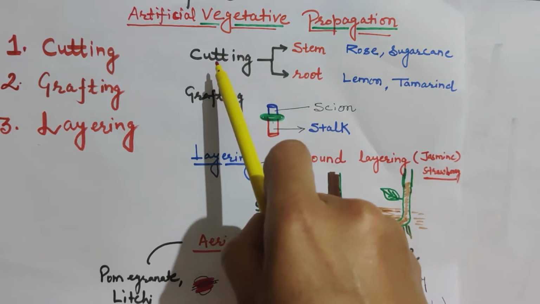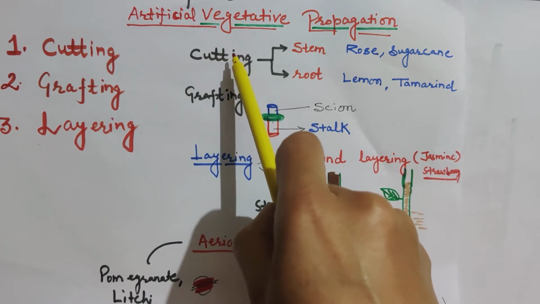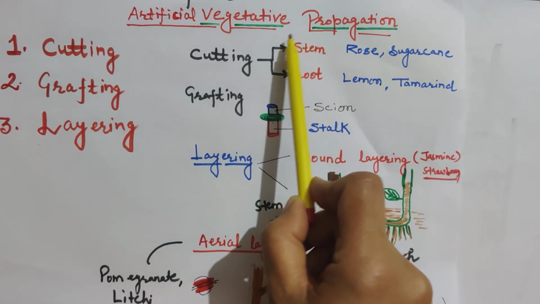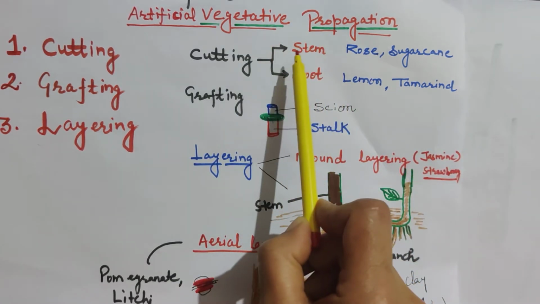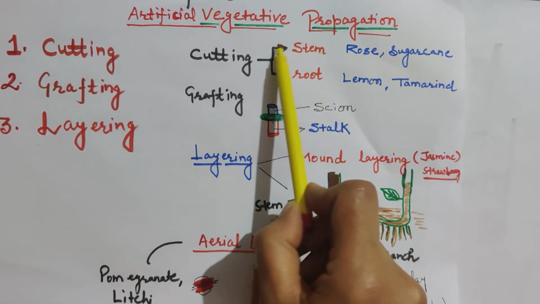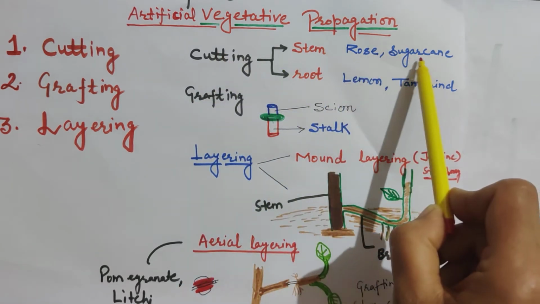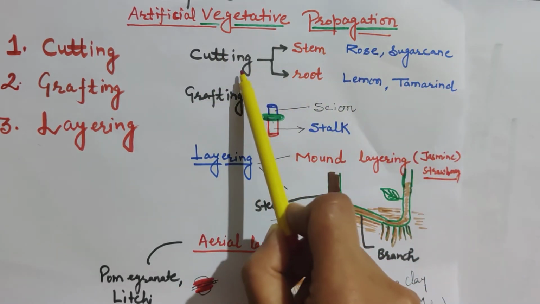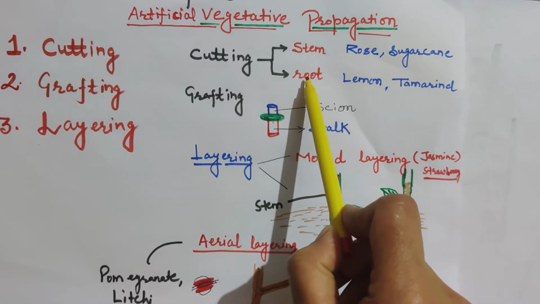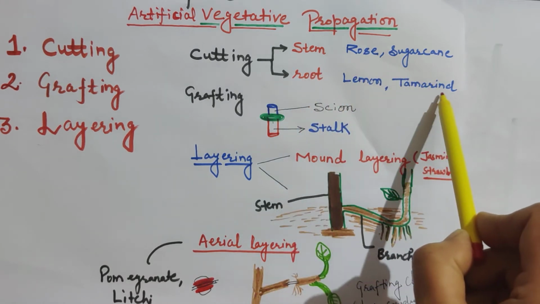After a gap of two or three months, you will get the same flower at your home. This means with the help of stem cutting you are going to get a complete plant. Examples of plants in which we can generate a new plant with the help of stem cutting are rose and sugarcane. And there are some plants in which we use root to form a new plant, that is lemon, tamarind.